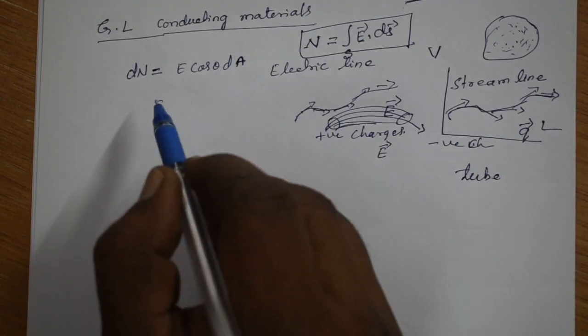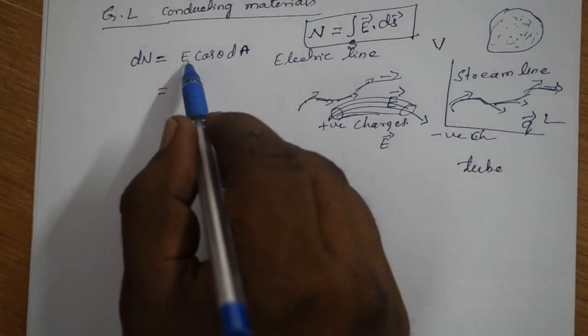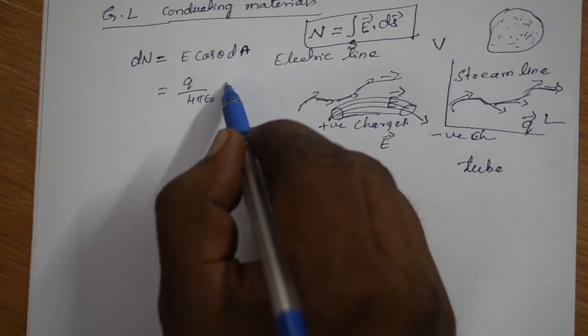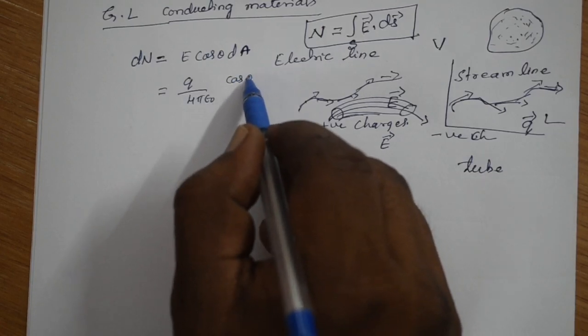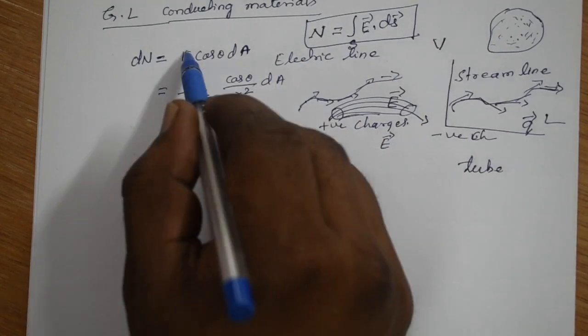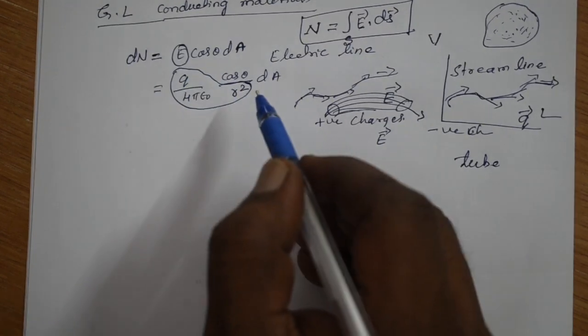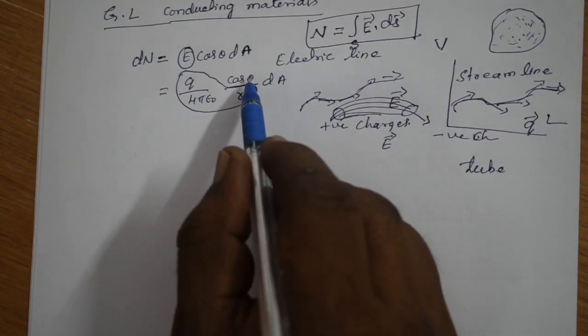But you know, using Coulomb's law, what E is. It is nothing but Q by 4 pi epsilon naught into 1 by R square. So here cos theta is there, divided by R square into dA; instead of E you can write this one, Q divided by 4 pi epsilon naught into R square.